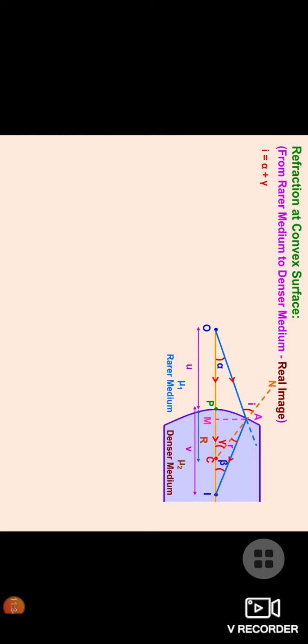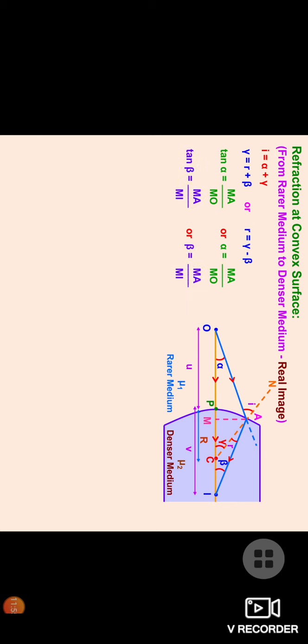Now in triangle OAC, angle i is equal to alpha plus gamma, because it is the sum of two opposite interior angles. Similarly, gamma is equal to r plus beta, so r is equal to gamma minus beta. We can write tan alpha as MA upon MO. If the angles are taken to be very small, then alpha is equal to MA by MO. Then we can write tan beta and tan gamma in the same form.